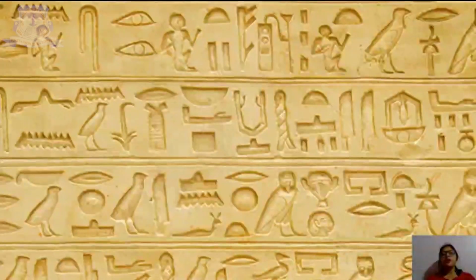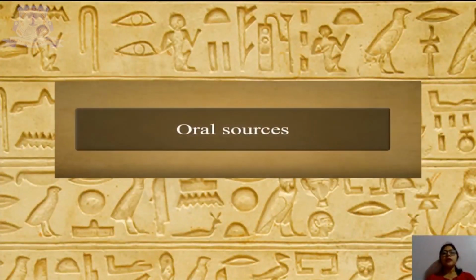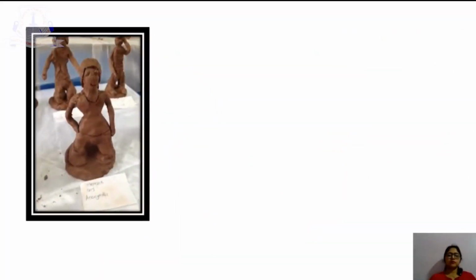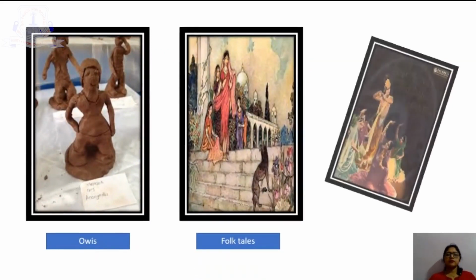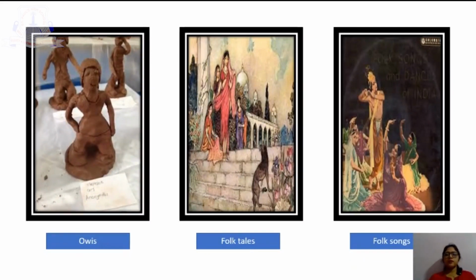Students, we have so far completed two types of sources of history, that is, material sources and written sources. Now, let us move on to the third type, that is, oral sources. Ovids, folk tales, folk songs, and similar literature is passed on from generation to generation by word of mouth. This literature is not in written form. Its authors are unknown. This type of literature preserved by oral tradition forms the oral sources of history.